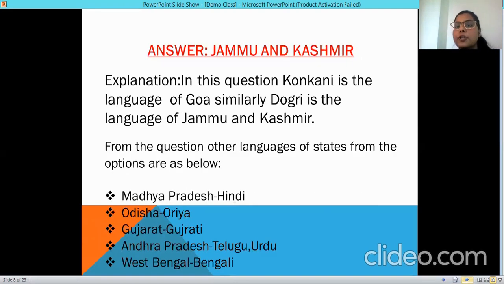Okay, it is the language of Jammu and Kashmir, and I have given the other options' answers as well. So you must remember all these. Whenever you have an optional question, when you are practicing, go through all the options and write down the answers to each and every option. That will form a question for you.